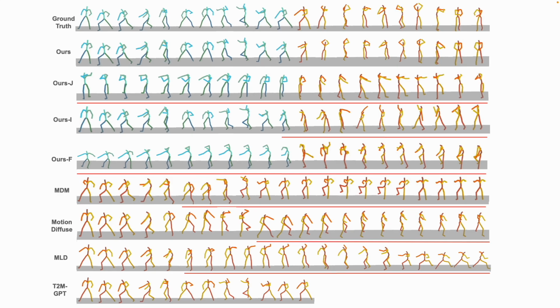Compared to the ground truth, AMD keeps the highest degree of similarity, while MDM, MotionDiffuse, and MLD all exhibited varying degrees of limb stiffness. Although T2M-GPT achieves results comparable to the ground truth in the first half of motion generation, its performance deteriorates in longer text-to-motion generation tasks. This is due to its premature prediction of the terminator, resulting in a lack of corresponding motion sequences for the second half of the text.